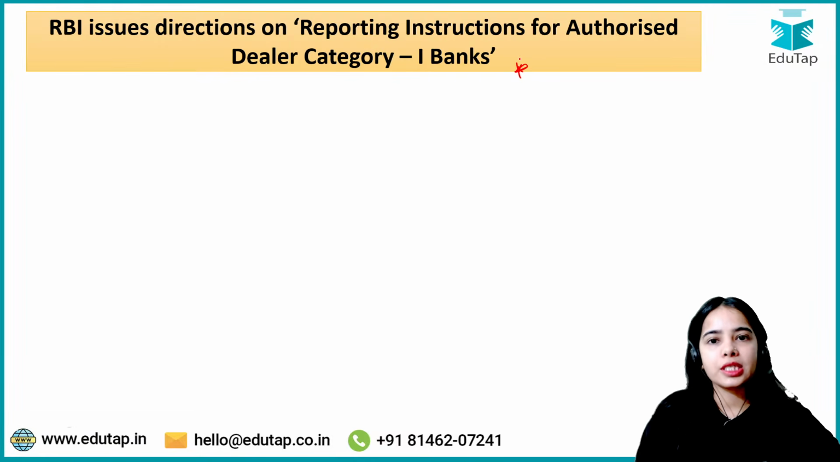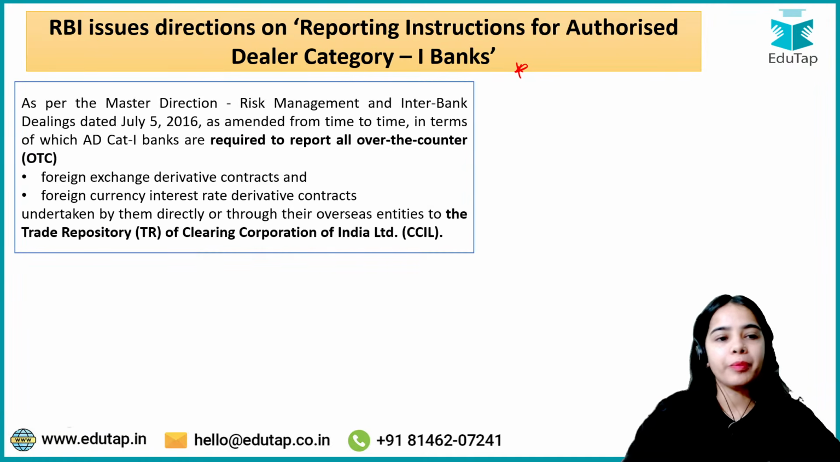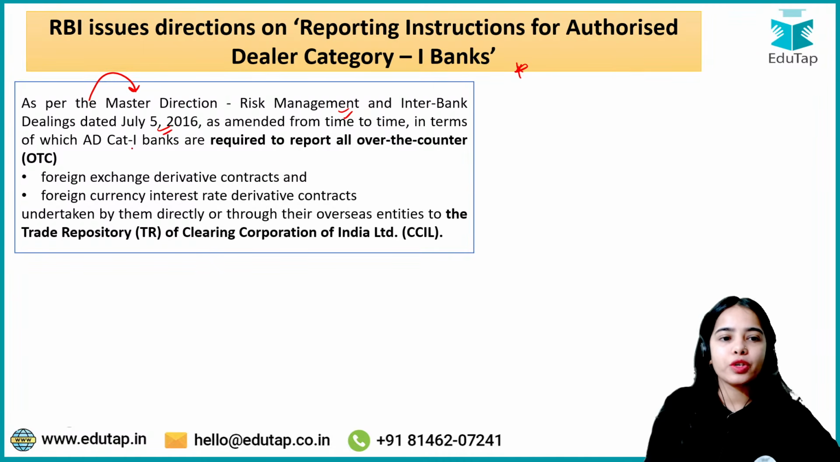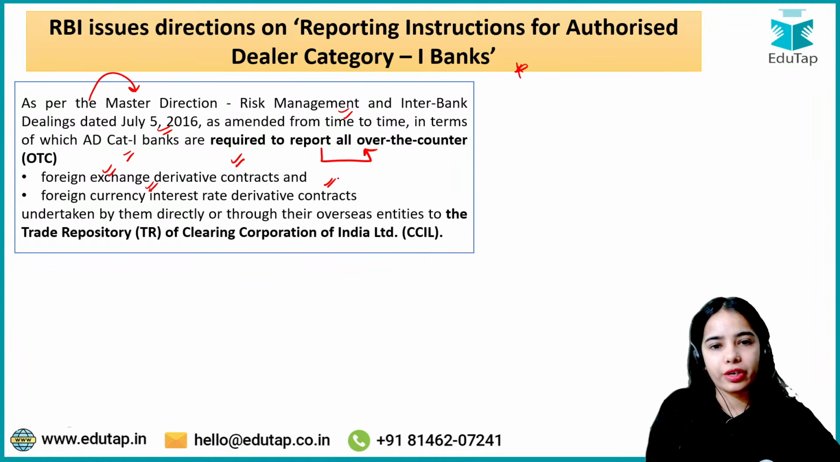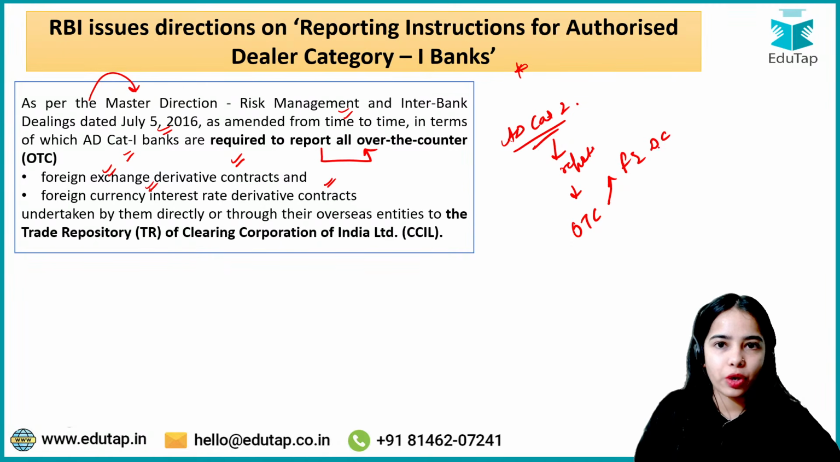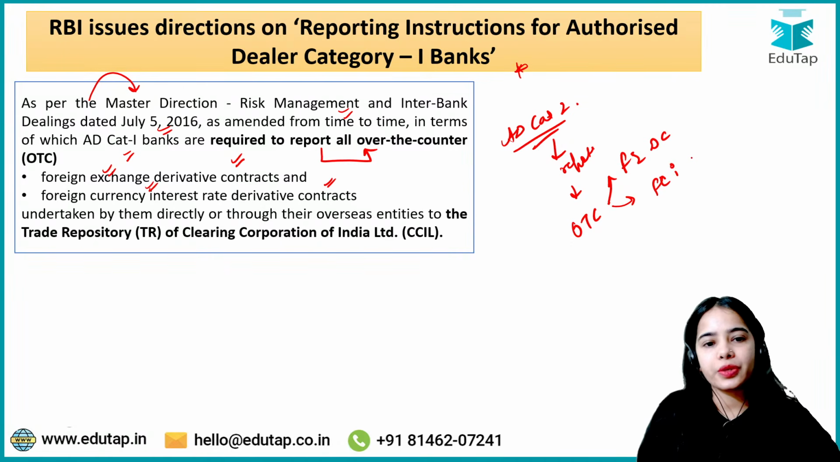So there are certain instructions that have been released for this category of banks. Previously, as per the Master Direction on Risk Management and Inter-bank Dealings that was released in 2016 and amended from time to time, authorized dealer category 1 banks were required to report all the over the counter foreign exchange derivative contracts and the foreign currency interest rate derivative contracts.